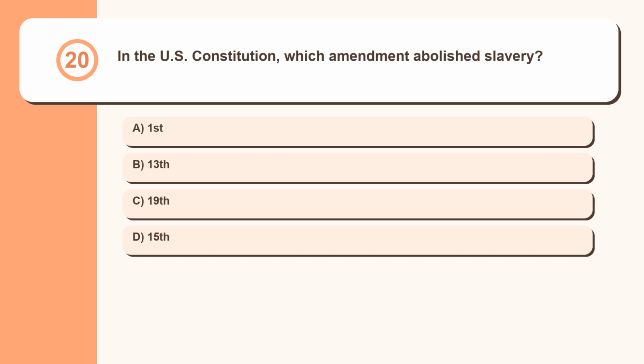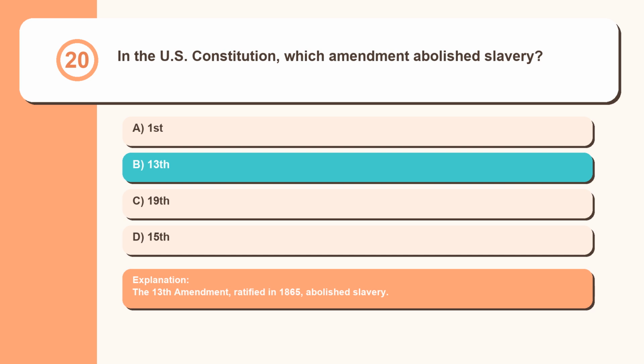Question 20. In the U.S. Constitution, which amendment abolished slavery? 1st, 13th, 19th, 15th. The 13th Amendment, ratified in 1865, abolished slavery.